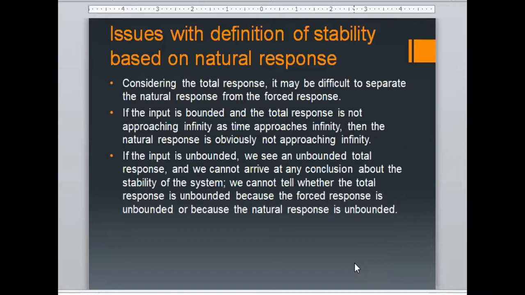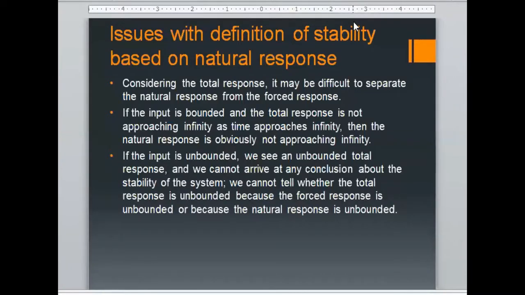For example, if you are giving an input which itself is problematic, not bounded or not within the limits, and your output response is also unstable, then obviously you can say that there isn't any stability in your system.